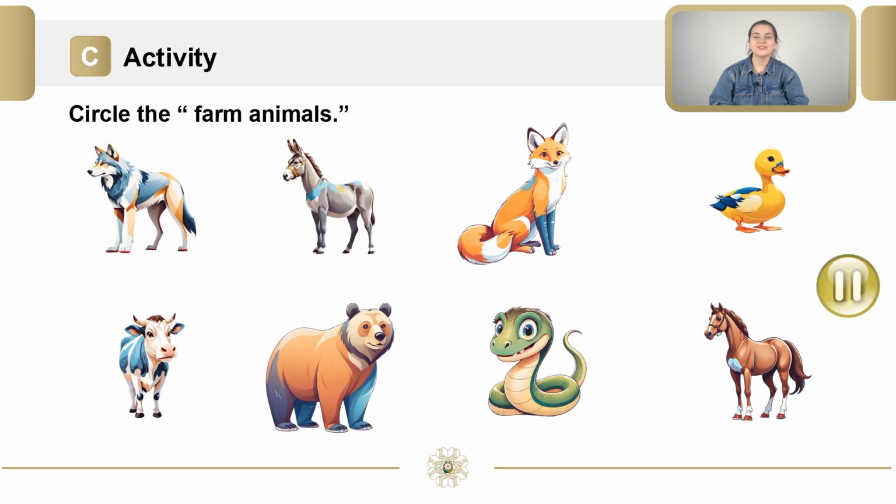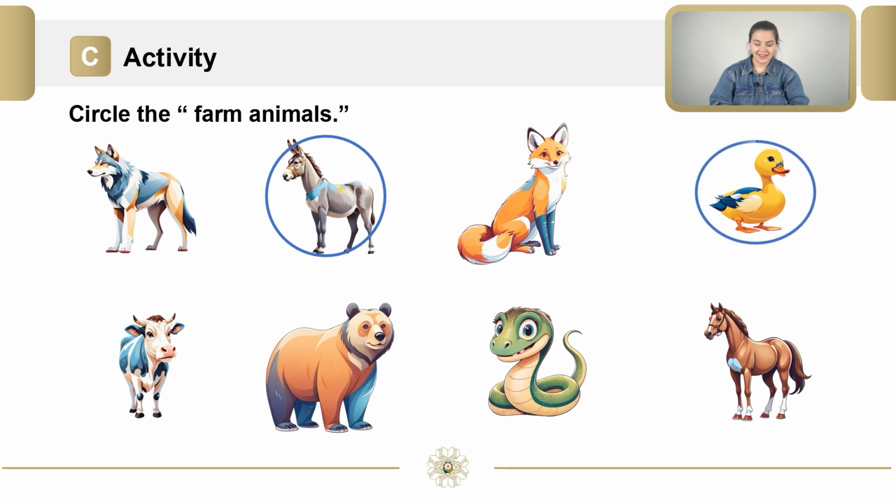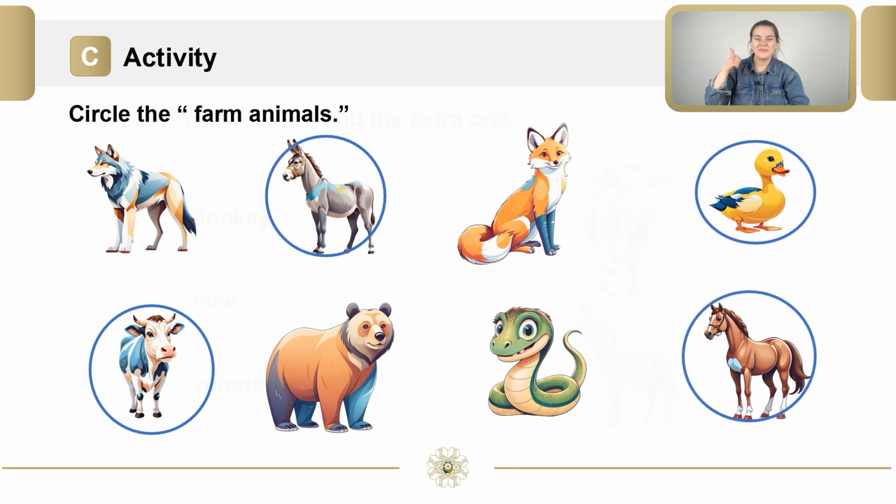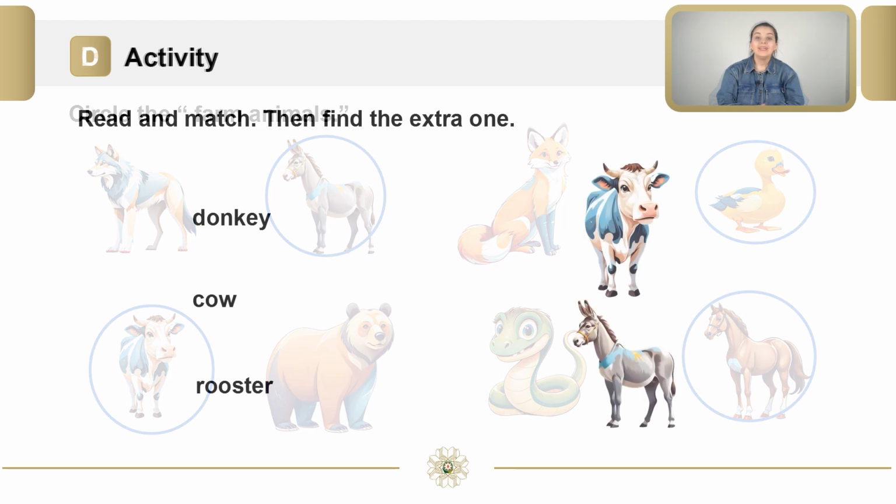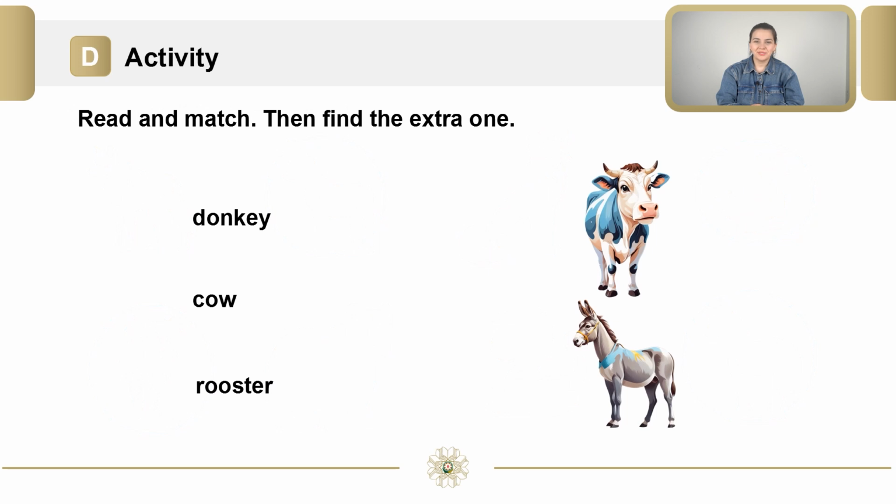The next activity is circle the farm animals. Pause the video and try to find all of them. It's time to check. Let's find all farm animals. They are donkey, duck, cow, horse. Amazing!